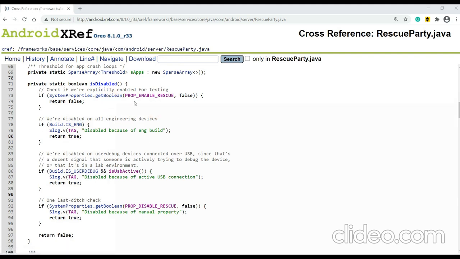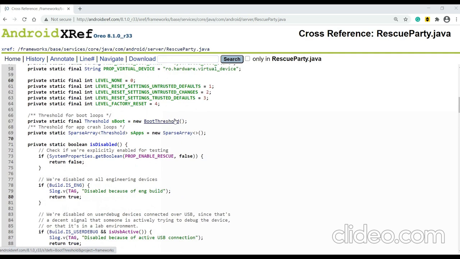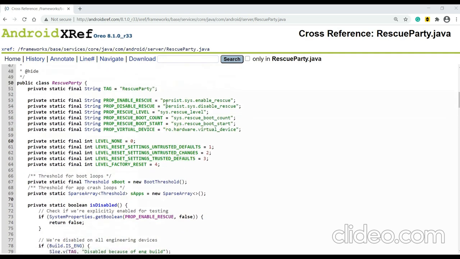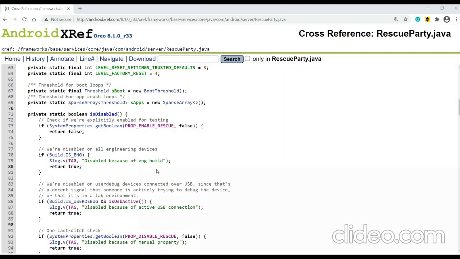You can see here, if prop enable rescue. If this property is not enabled by the user, a false value will be given. That means it is returning false, which means rescue party will be disabled. So if you want rescue party to be triggered, you have to explicitly enable the system property persist.sys.enable_rescue. If that is not enabled, by default it is passing false, which means rescue party will not be triggered.